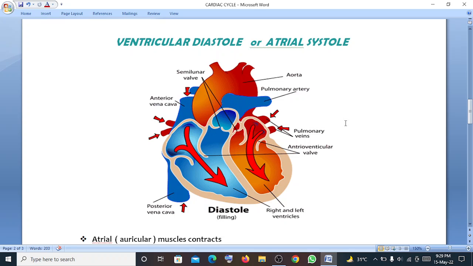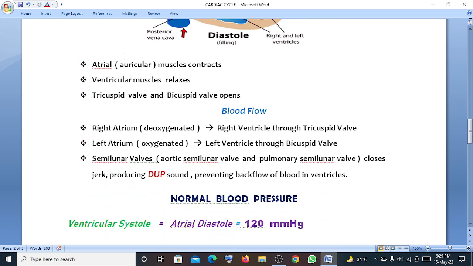Now we'll come to ventricular diastole or atrial systole. In this case, the atrial muscle contracts and the ventricular muscle relaxes. The tricuspid valve and the bicuspid valve remain open. The blood flows from the right atrium, which is deoxygenated, to the right ventricle through the tricuspid valve, and from the left atrium, which is oxygenated blood, to the left ventricle through the bicuspid valve. The semilunar valves, the aortic semilunar valve and the pulmonary semilunar valve, close with a jerk, which produces the dub sound, preventing the backflow of blood into the ventricles.